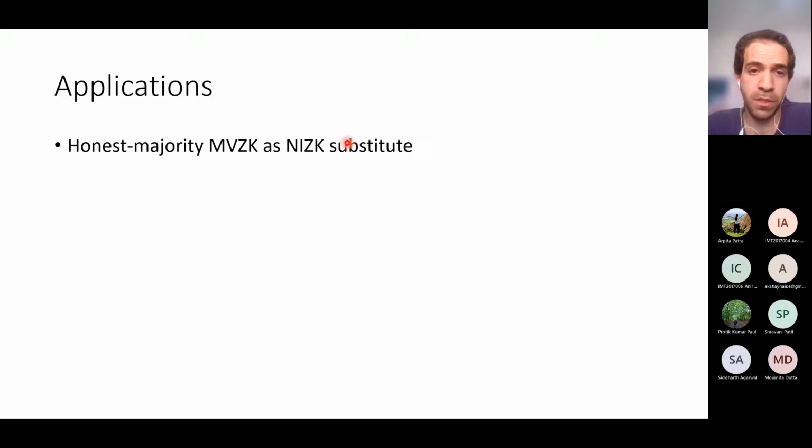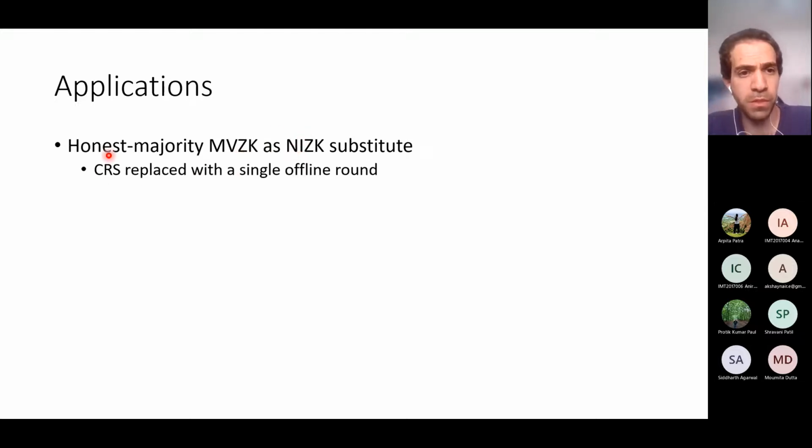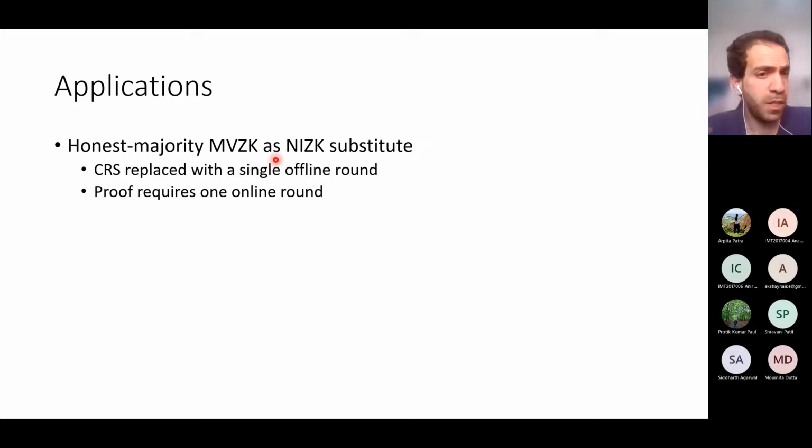I mentioned an application of MVZK, and I want you to notice that MVZK captures an important feature of non-interactive zero-knowledge, which is the minimal round complexity of non-interactive zero-knowledge. So if you have an honest majority, you can think of our MVZK protocol as a substitute for non-interactive zero-knowledge, where the CRS of the non-interactive zero-knowledge is replaced with a single offline round that does not depend on the inputs, and then the proof requires only one round.